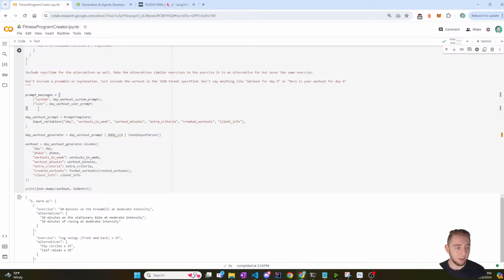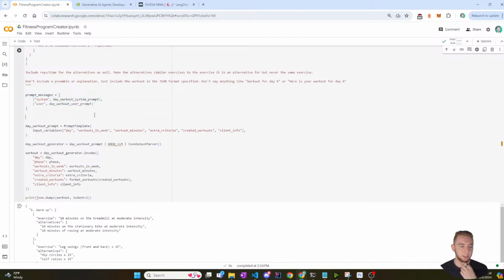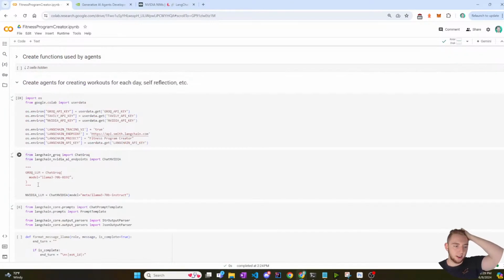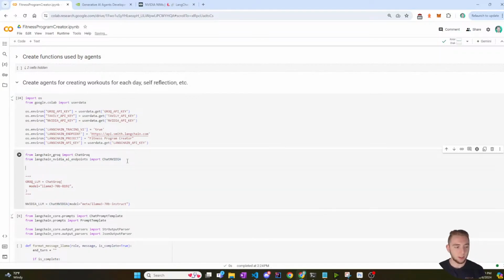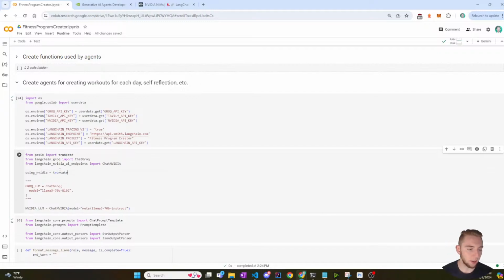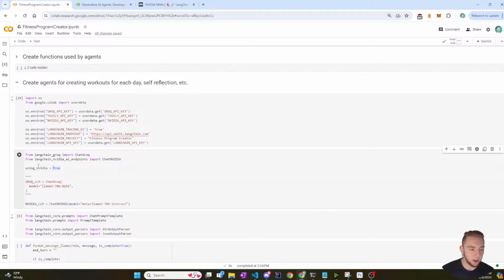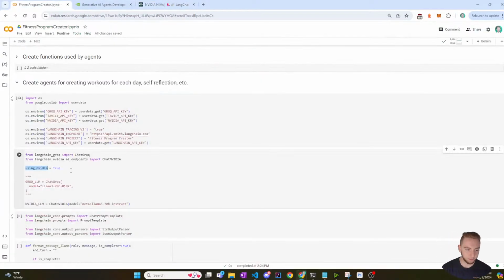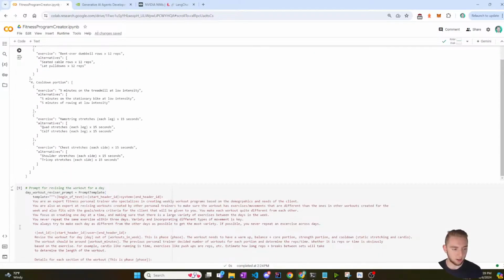So I have the prompt messages now. And now I'm going to add a nice little flag here. I'm going to say using Nvidia is equal to true. Whoa, that is weird. All right, undo that. So I'm going to have this flag that I set at the top here, using Nvidia. And if it's true, then I'm going to build the prompt this way, and if it's false, I'm going to build it the other way. So you'll see how I'm going to do that in a second here.